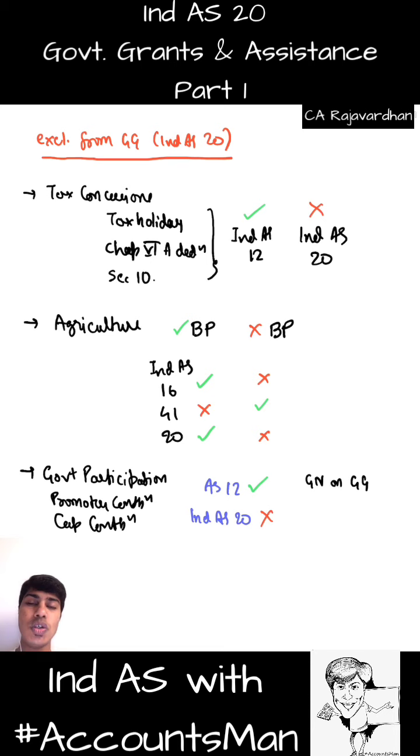So, this guidance note on government grant is covering this particular part. We will do accounting for promoter's contribution as per the guidance note issued against government grant and not according to the Ind AS altogether. Is it part of our examination syllabus? The answer is yes. Is it part of the Ind AS? The answer is no. So where is it covered? It is covered in the guidance note.